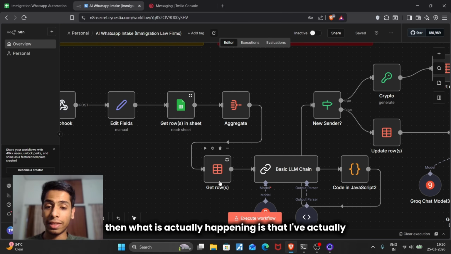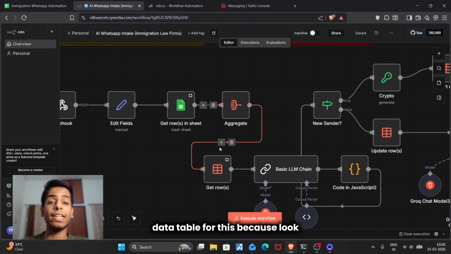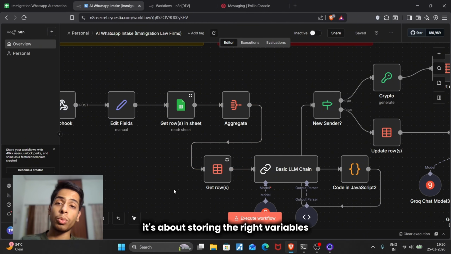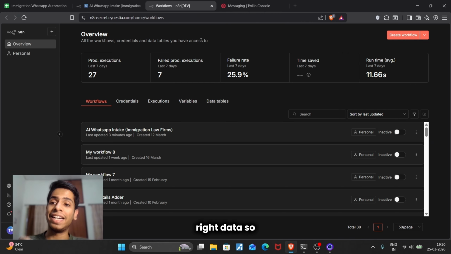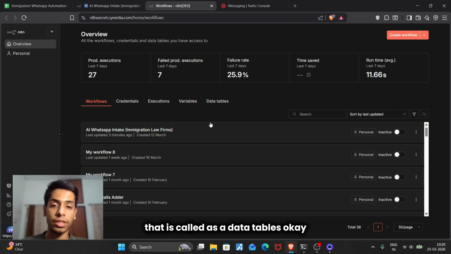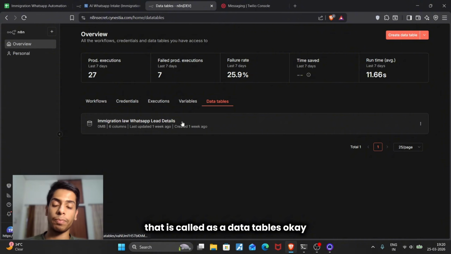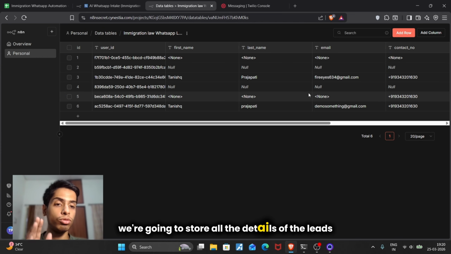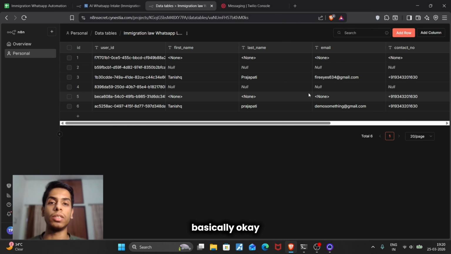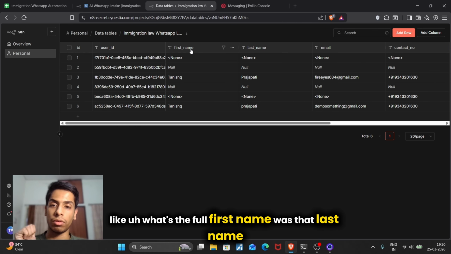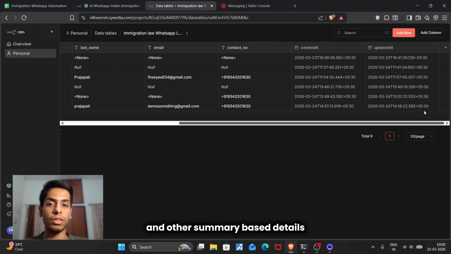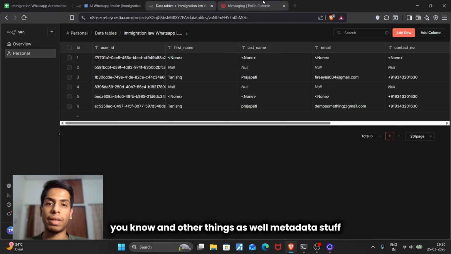Then I've created a data table for this, because it's not just about talking, it's about storing the right variables, the right data. This is something I created called data tables. In this part, we're going to store all the details of the leads: the first name, the last name, the email, the contact number, and other summary-based details, and other metadata stuff.